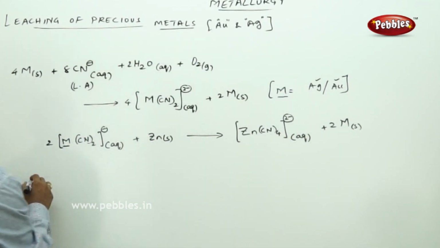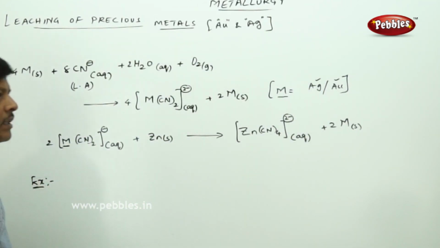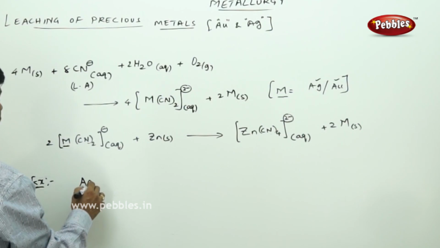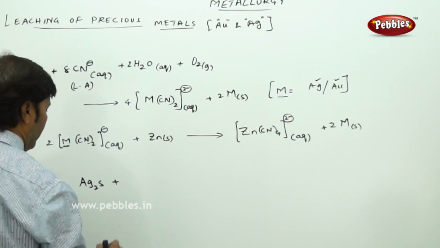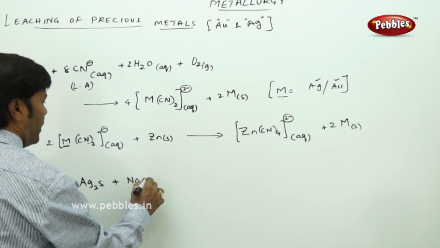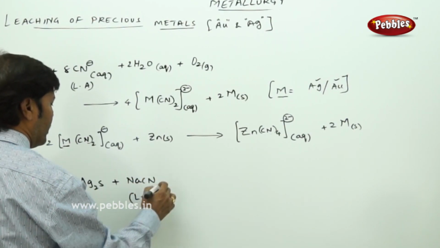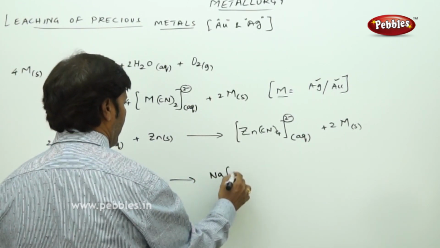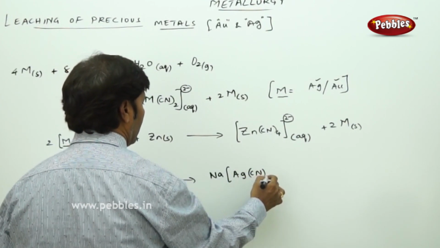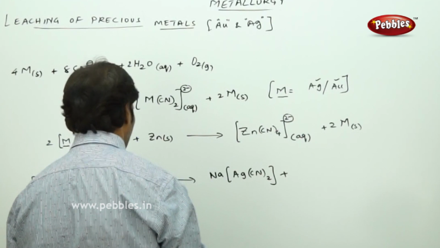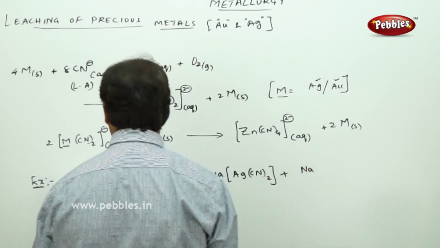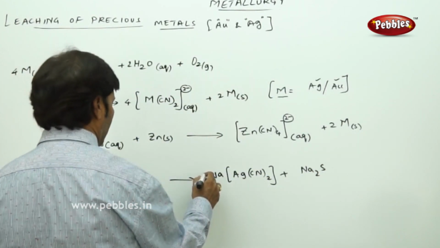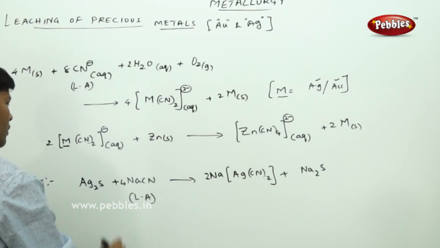So if I give you one example, I think you will get some clarity over the generalized equations I gave you. For example, if I take Ag2S plus potassium cyanide or sodium cyanide, whatever, if I am going to use sodium cyanide, this is acting as a leaching agent, so it gives a complex, that is NaAg(CN)2 plus Na2S. Because there are two silvers, I am going to take 2 over here and 4 over here.